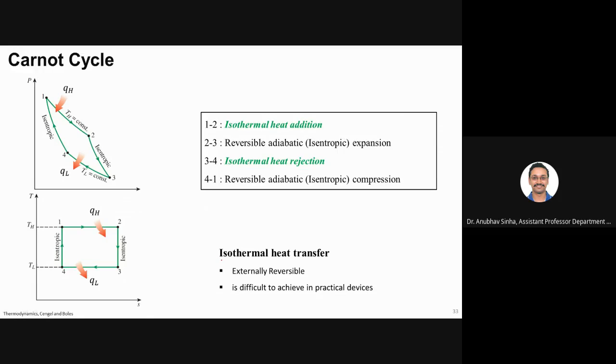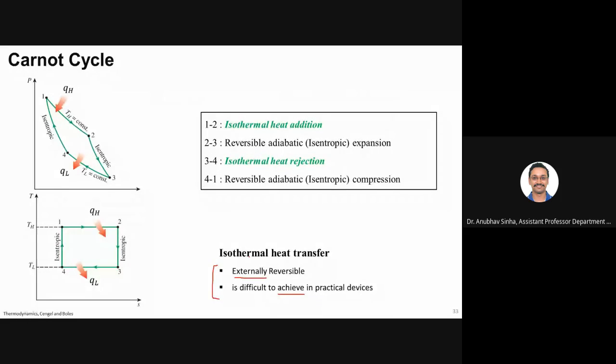Because of isothermal heat transfer, it becomes both internally and externally reversible, so this process is truly reversible in that sense. This will be more clear when we discuss other cycles. For now, note that this makes the Carnot cycle most efficient. It is difficult to achieve, so this is again a theoretical approximation that we are doing with isothermal heat transfer.